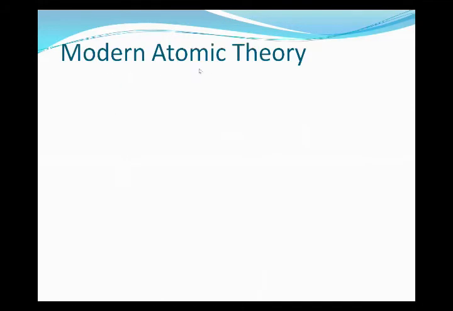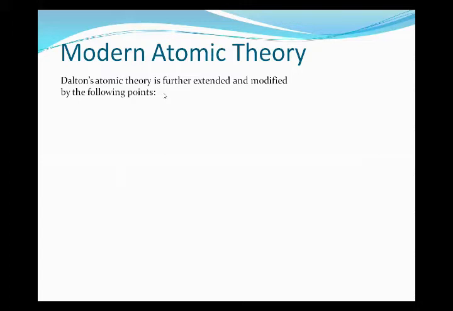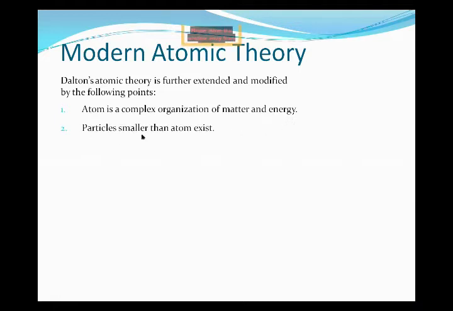Another theory we have is the modern atomic theory. This theory came forward to remove the defects or misconceptions about the atom given by Dalton. Dalton's atomic theory is further extended and modified by the following points. Number one: the atom is a complex organization of matter and energy, meaning it is a link between matter and energy.